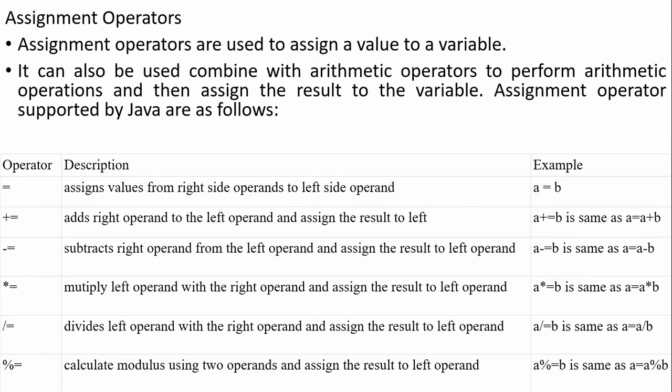We use arithmetic operators here. So this is a compound assignment with addition, this is subtraction, multiplication, division, and modulus, the remainder, okay.